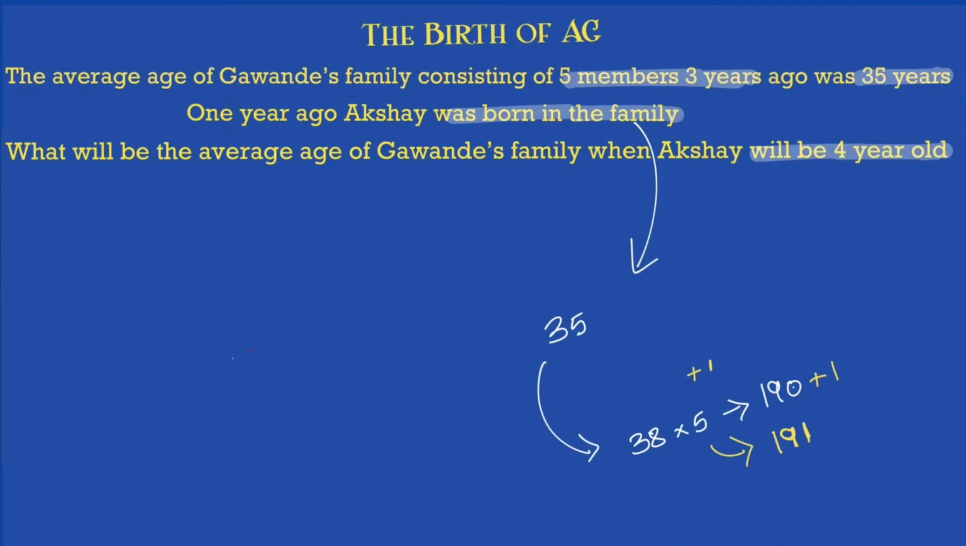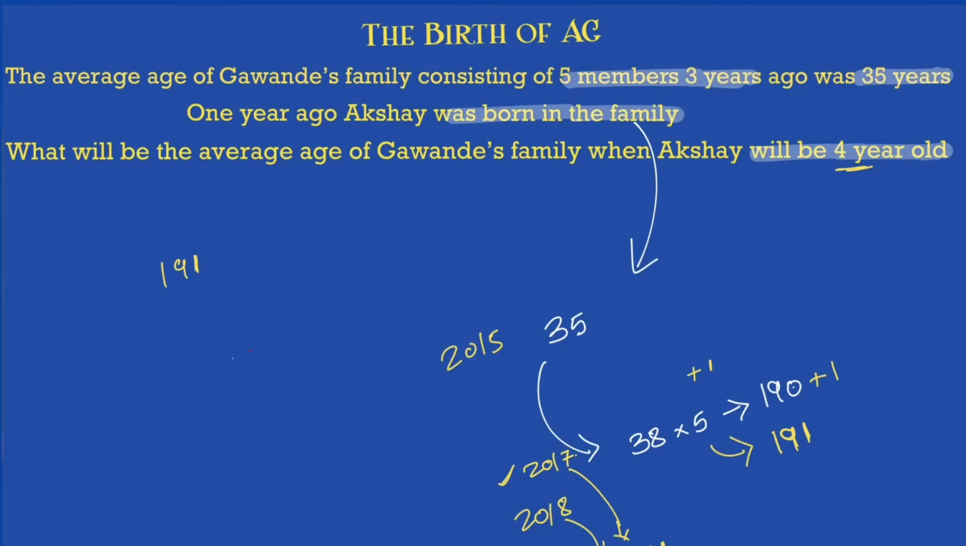But what is he asking me? If this is 2018, 3 years ago this was 2015, and Akshay was born in 2017. What is he asking me? When Akshay is 4 years old. If Akshay is born in the year 2017, when will he be 4 years old? Now imagine that: 18, 19, 20, 21. So 3 years to 2018 and then 4 years to 2017. Correct? So now the question to me is, what will be the average age of the family in the year 2021?